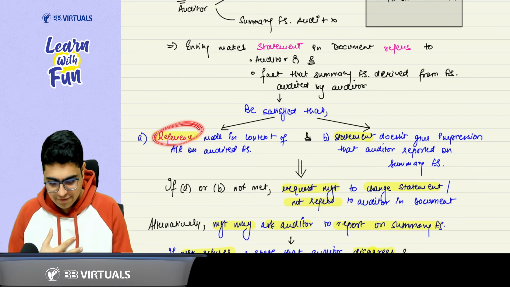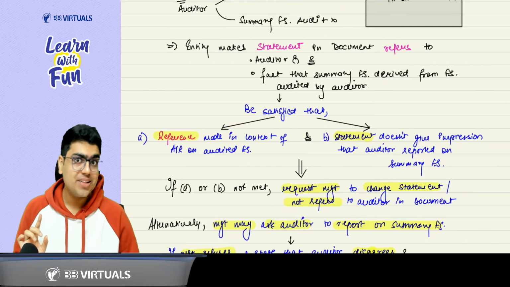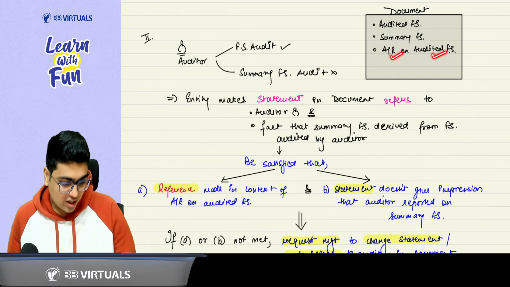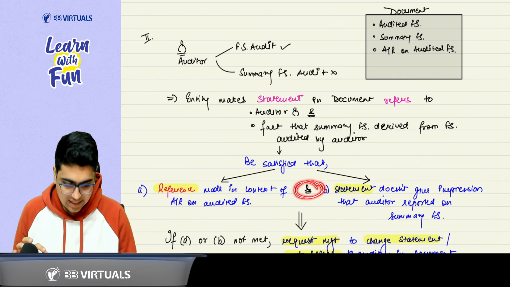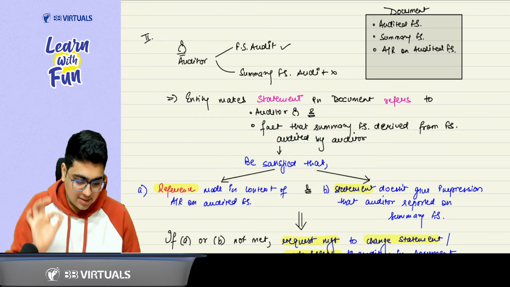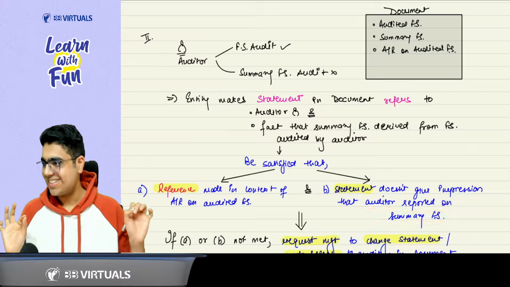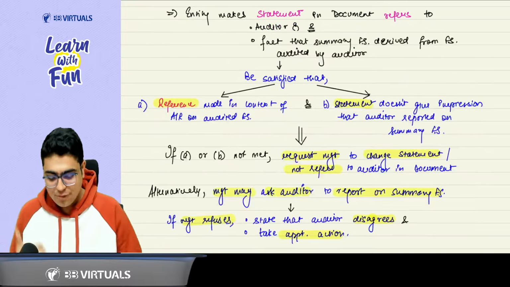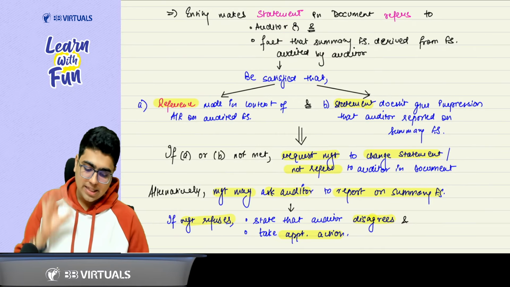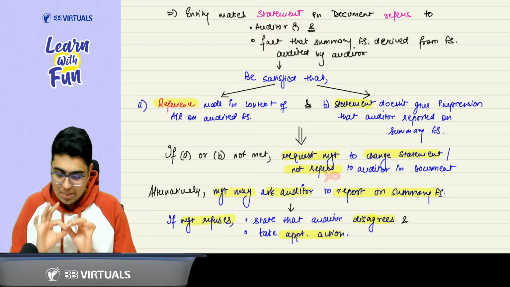Satisfied that this reference is made in the context of the audit report on audited financial statements, and that whatever statement has been made does not give an impression that the auditor has reported on summary financial statement. Got it, sir? If you feel that this reference or statement is not proper, then you can request the management to change the statement, or you can request them to remove the reference.